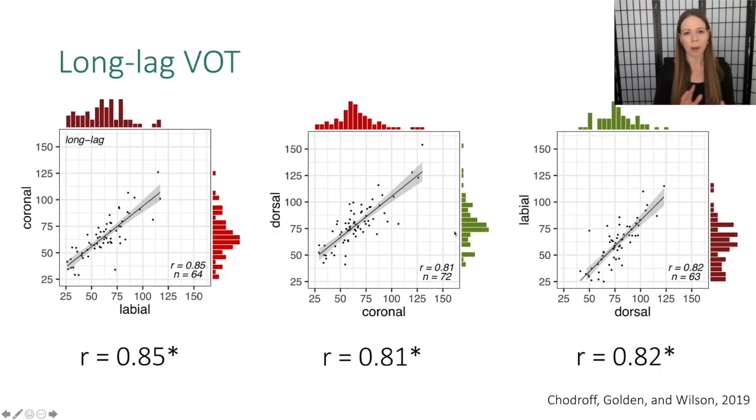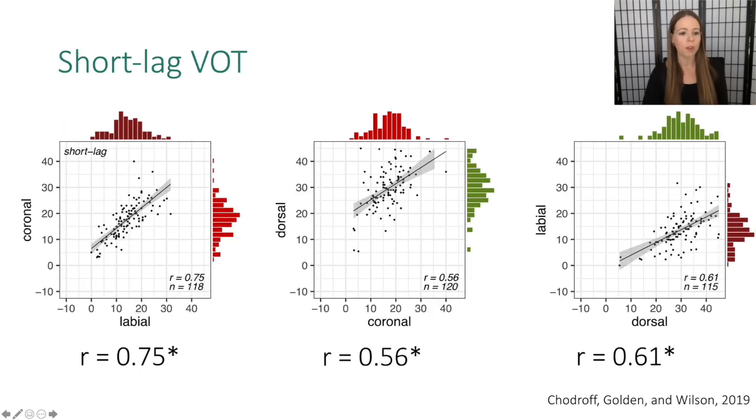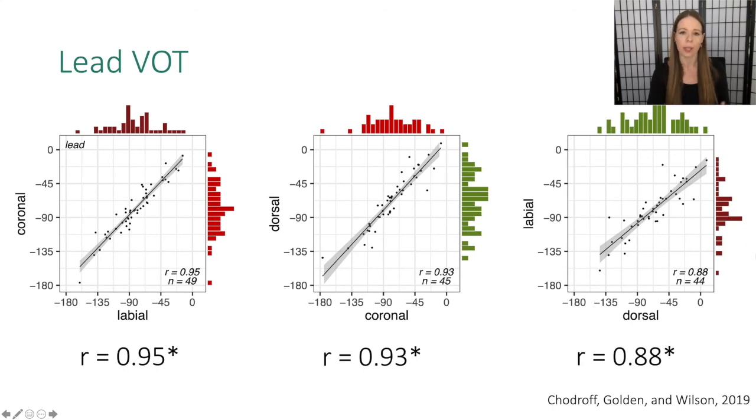If we break this up by VOT cluster, for long lag VOT, we are still observing strong and significant correlations. So a lot of variation across languages, but there seems to be a tight relationship between places of articulation. For short lag VOT, the strength of the correlations drops a little bit, but they are still significant. And for lead VOT, we get very strong correlations across languages between these places of articulation.